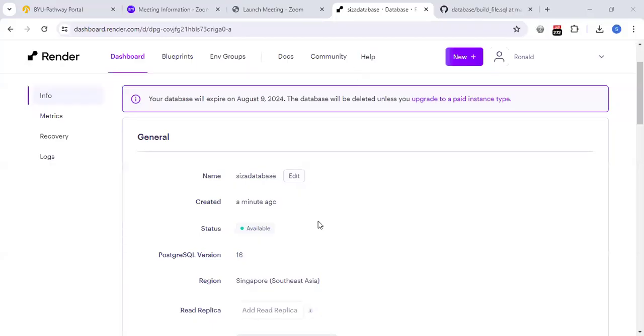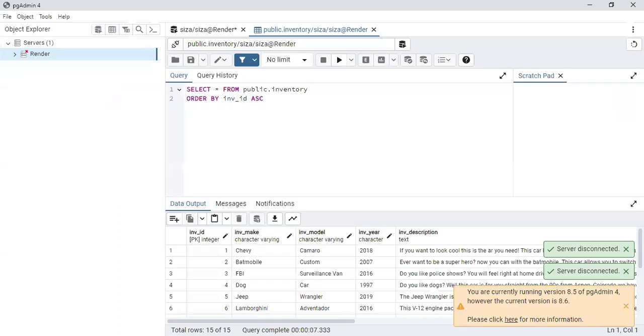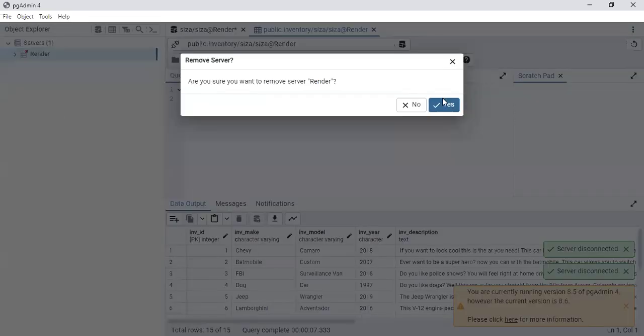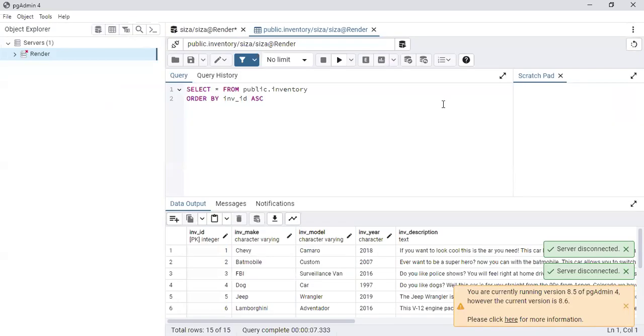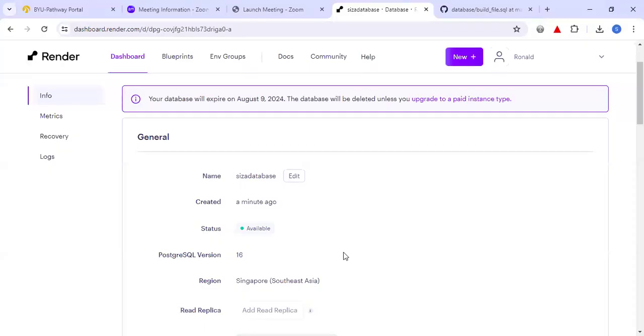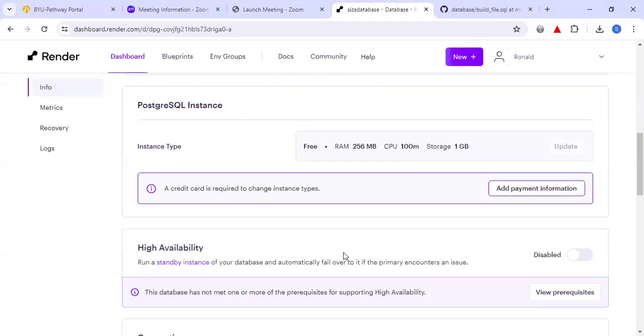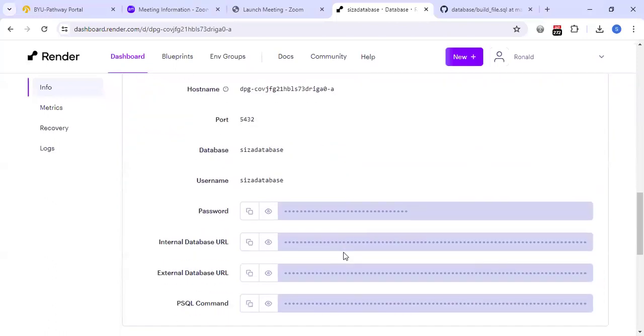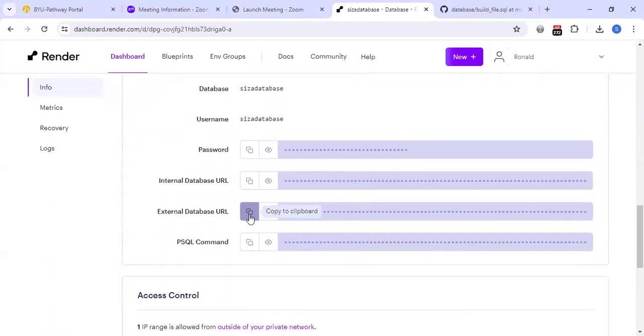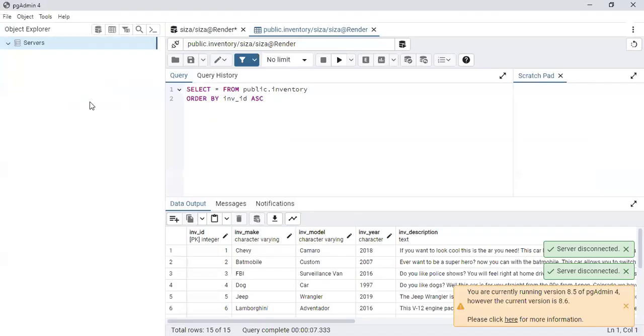Now available. So I'm going to go to Postgres, the main page. I'm going to remove the server. Okay. I'm going to come here. First of all, I need the external database URL. I'm going to come here.